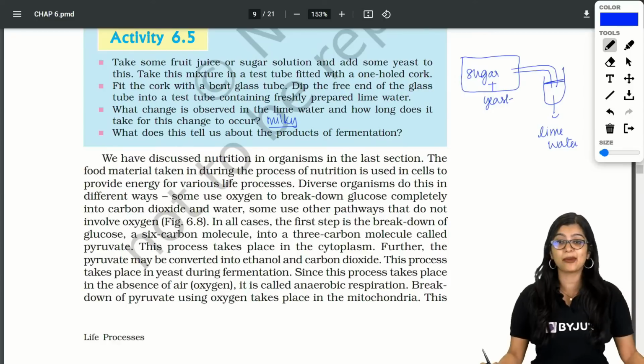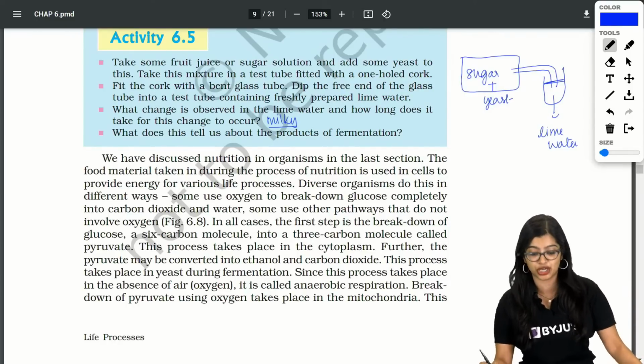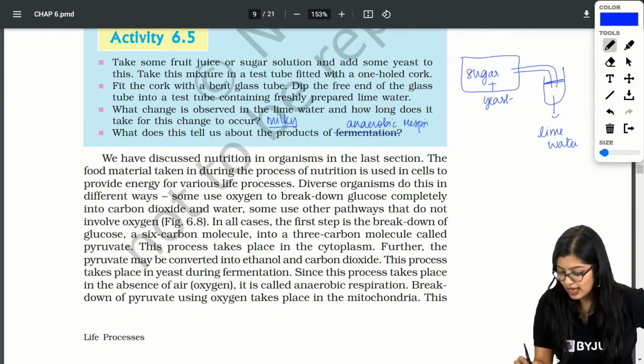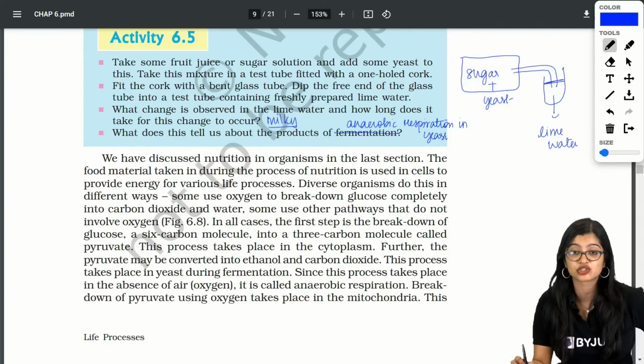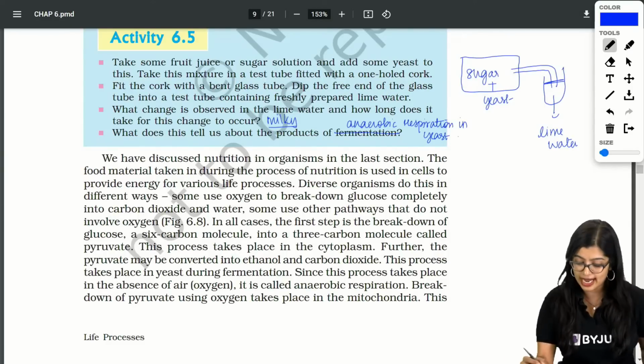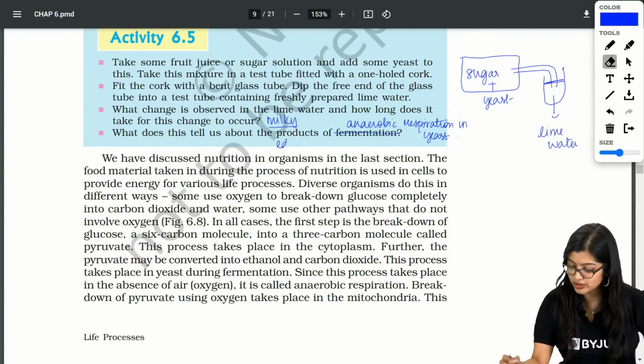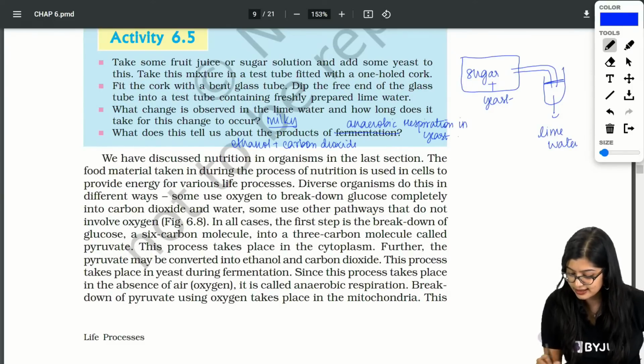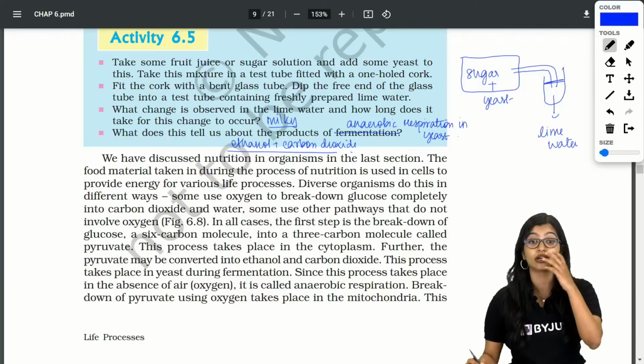So what does this tell about the end products of fermentation? Or another way is end products of anaerobic respiration in yeast. What are the end products? Very good. I can see the answers. It is going to be carbon dioxide. Right, so we have ethanol and we have carbon dioxide. So we see that these are the two end products.